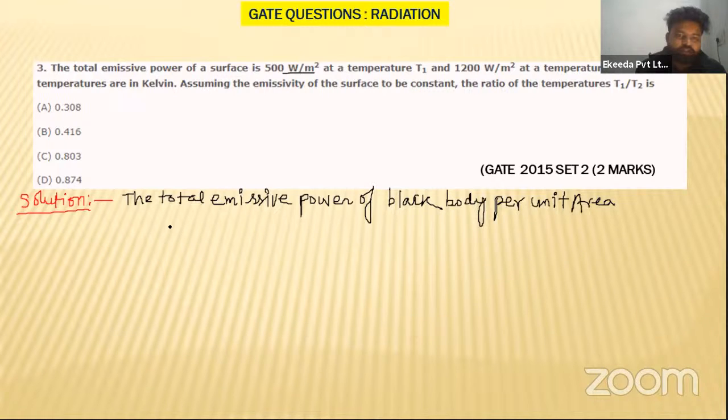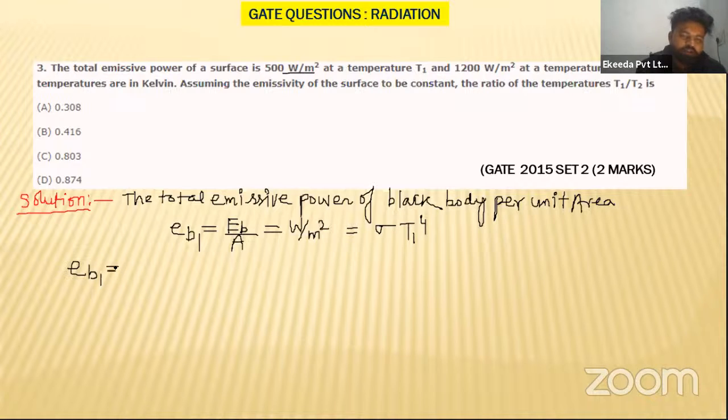Emissive power of a black body per unit area, E_b, is given in watt per meter square, and this is equal to sigma T1 to the power 4, my dear students. Is that clear? So let us see now. EB1 he has given. What is EB1? EB1 is equal to 500 watt per meter square. Very good.